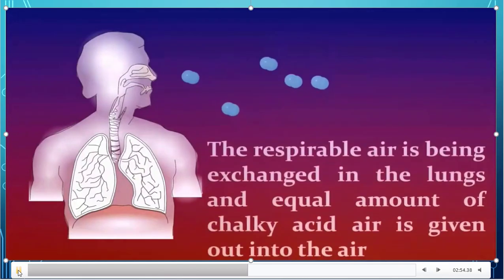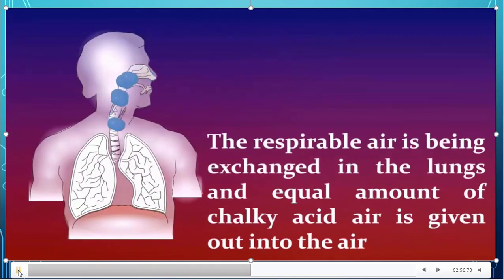And he finally concluded that the respirable air is exchanged in the lungs and an equal amount of chalky acid air is given out into the air.